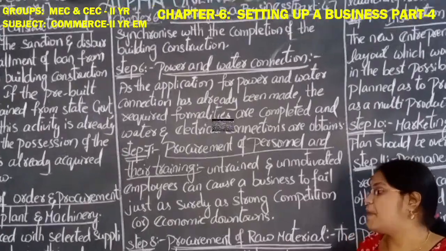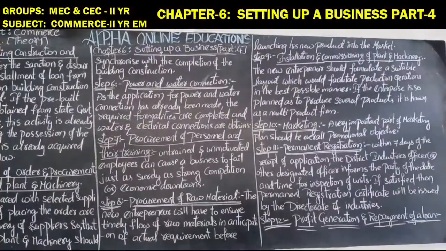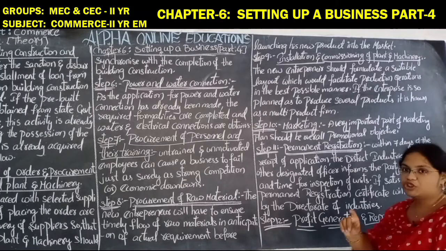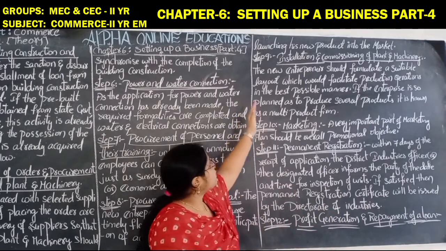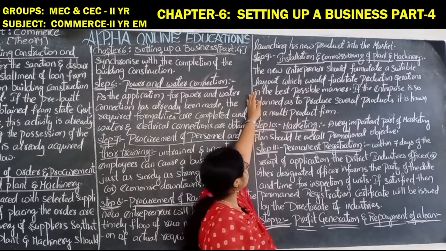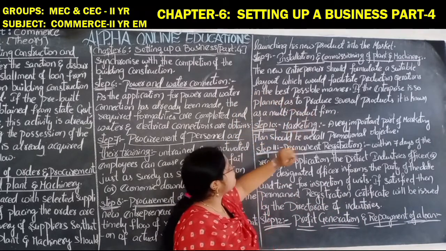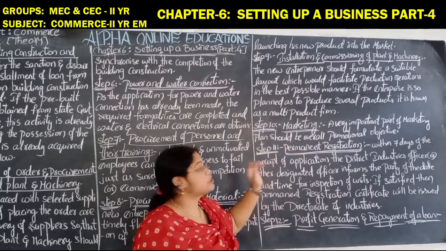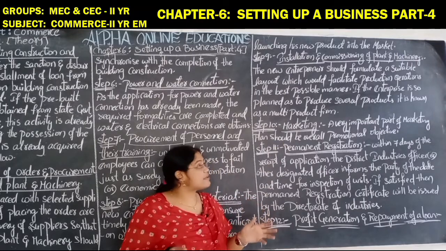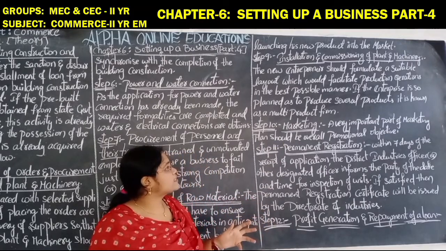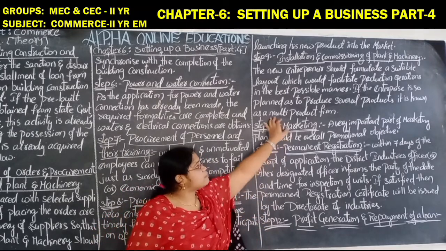Okay, this is about that step. Yes, step 9, installation and commissioning of plant and machinery. Now it is installing the plant and machinery. The entrepreneur should formulate a suitable layout which would facilitate the production operation in the best possible manner.